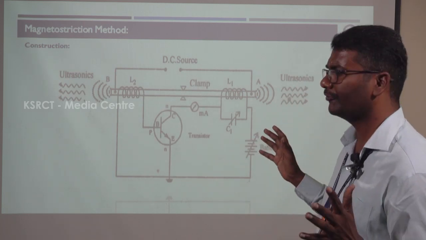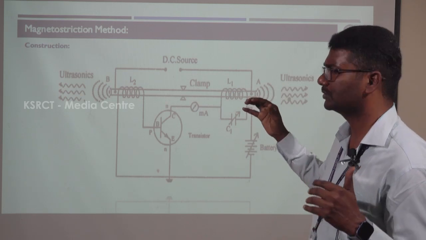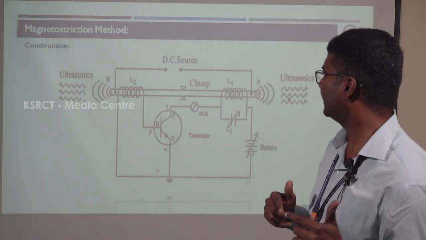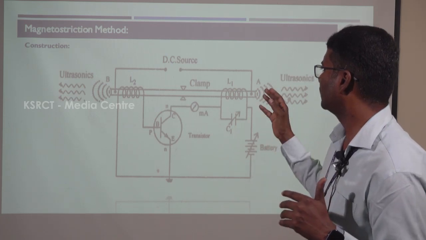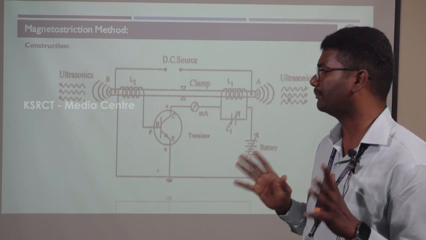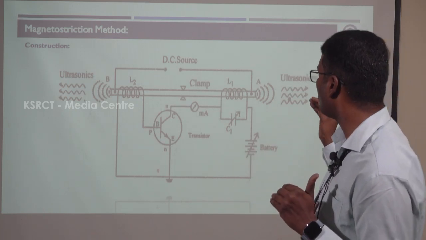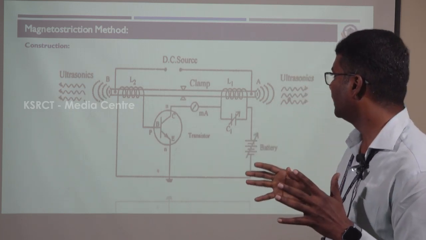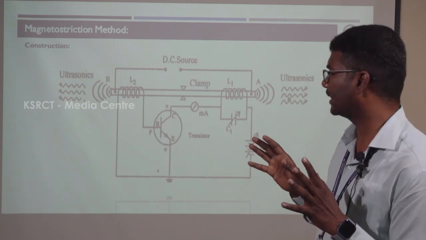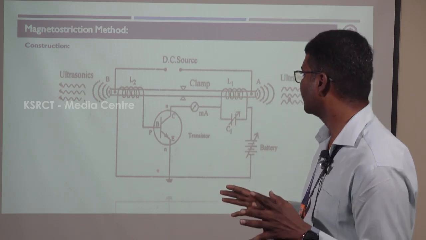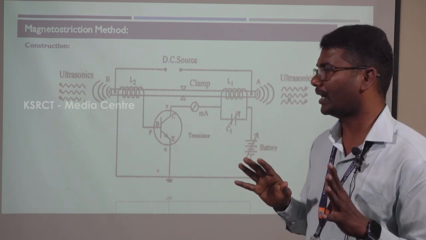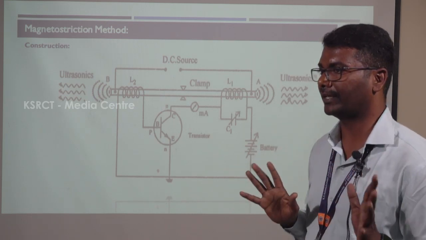On the two sides of the ferromagnetic rod, one side has coil L1 wound, and the other side has coil L2 wound. Coil L2 is connected to the base of the NPN transistor, and coil L1 is connected to the collector of the NPN transistor. The NPN transistor emitter is grounded. The collector is also connected with a microammeter and a variable capacitor.